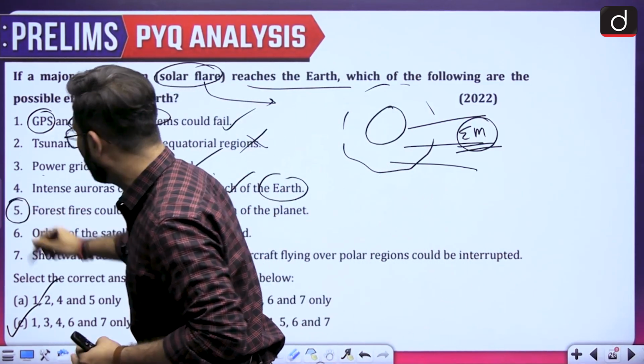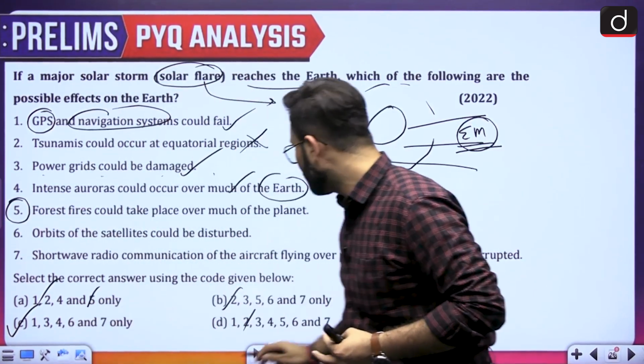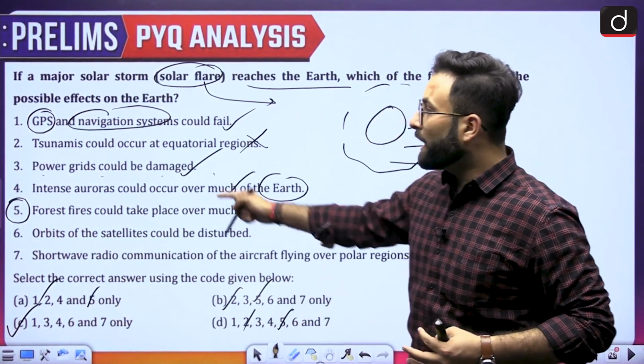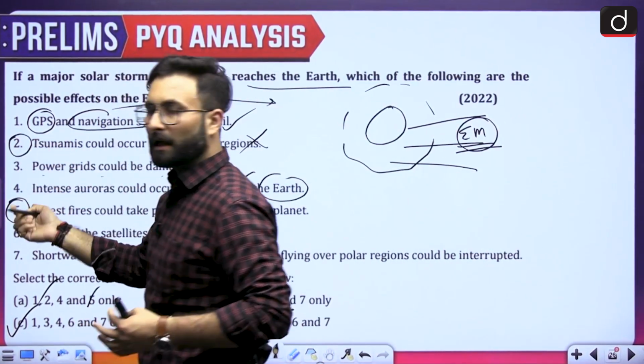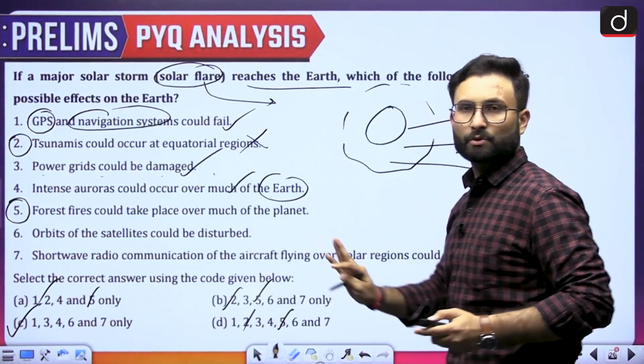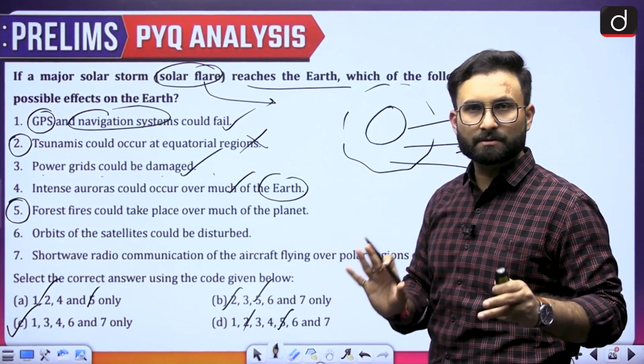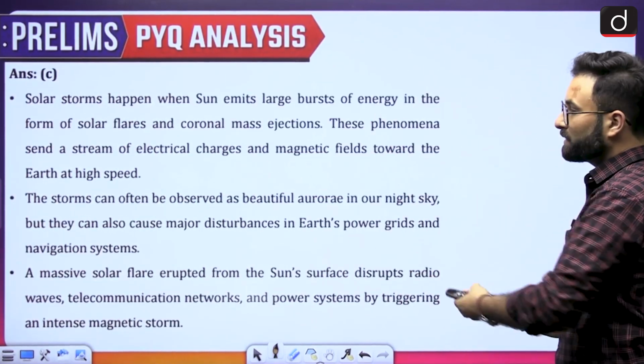So if you can eliminate the fifth one, here you can eliminate the fifth one. So any of it, 2 or 5th, if you are eliminating any one of them, you will be reaching the answer. Okay, so that is how elimination techniques work. Here you can go through this, which we have already discussed.